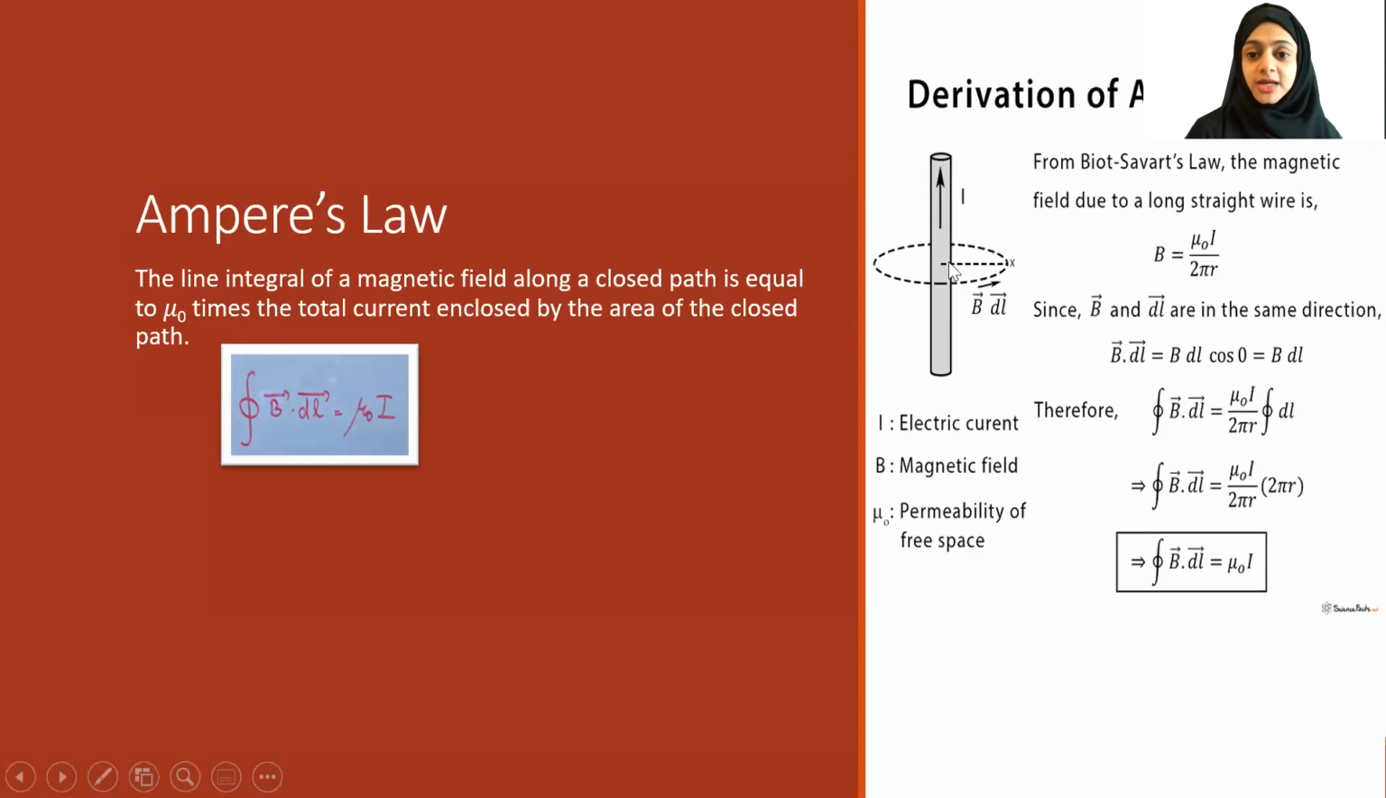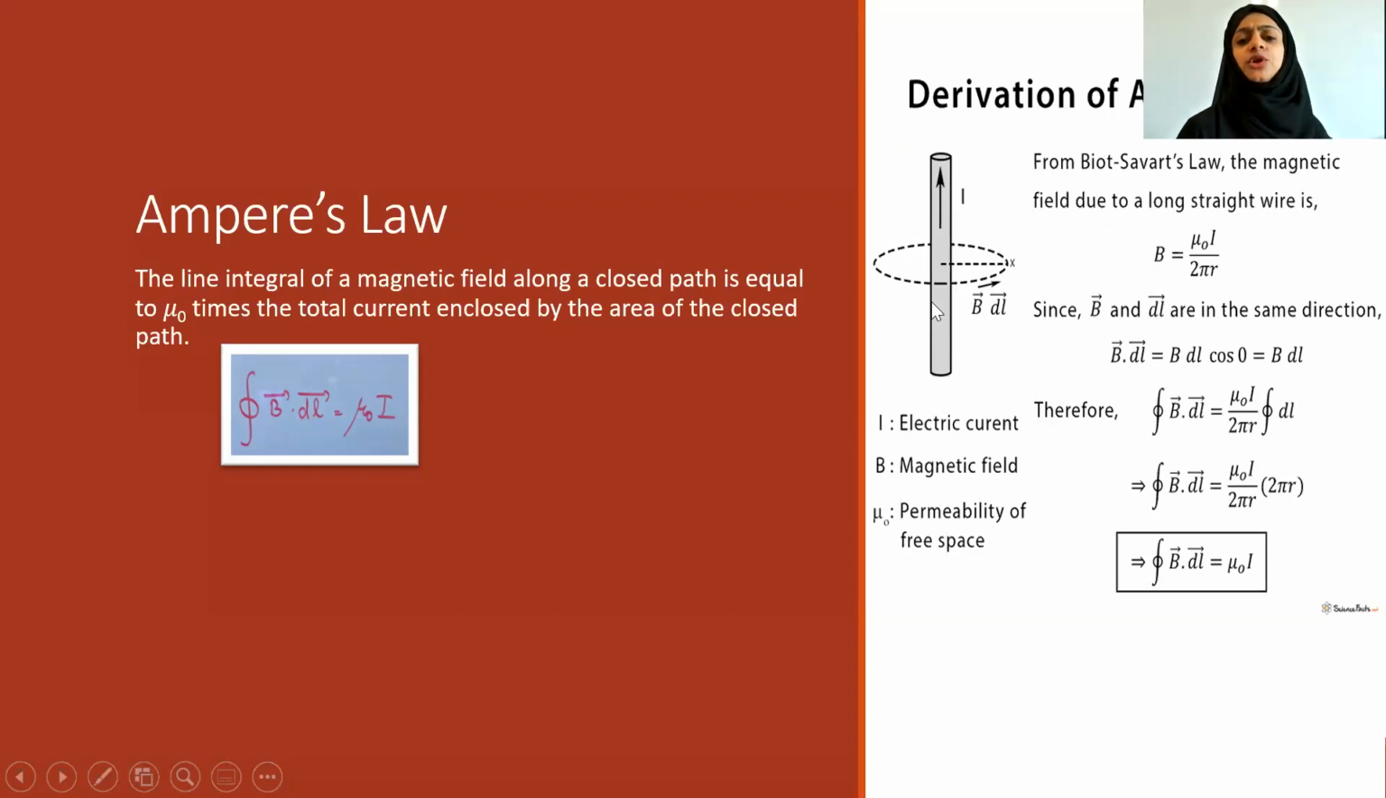Suppose you have a conductor, and this conductor is not inside this loop, it is outside. Suppose here. Will there be any magnetic field due to it, if you are considering this path? No. So only the currents which are enclosed by the closed path will be considered.